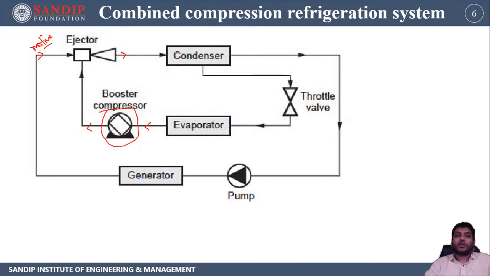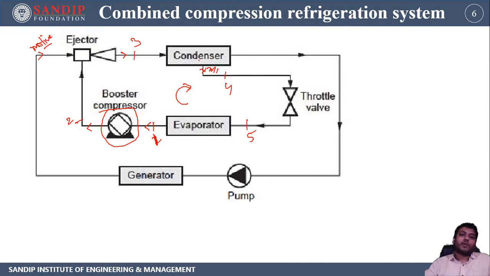That mixture is supplied to the condenser, and from the condenser, some mass, let's say m1 mass, is drawn and passed to the throttle valve, and the refrigerating cycle is completed like this. If we say this is point number 1, this must be point number 2, this point number 3, here point number 4, sorry, this is point 1, 2, 3, 4, and over here 5.